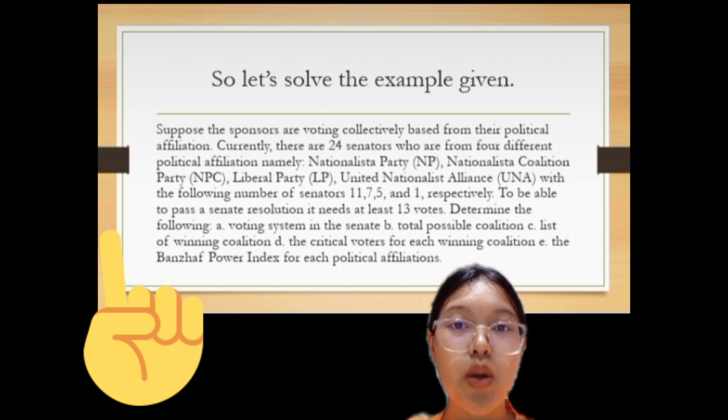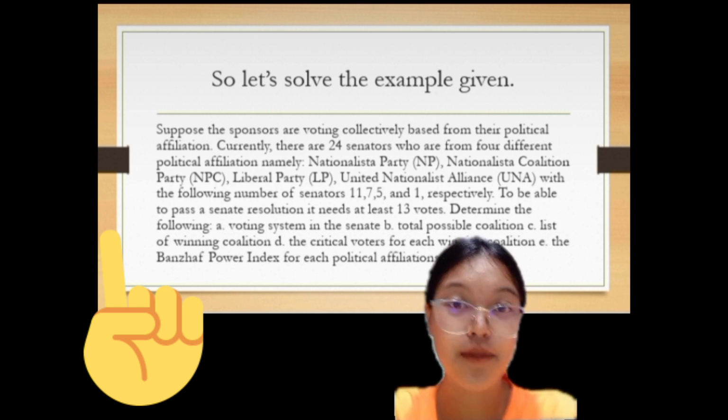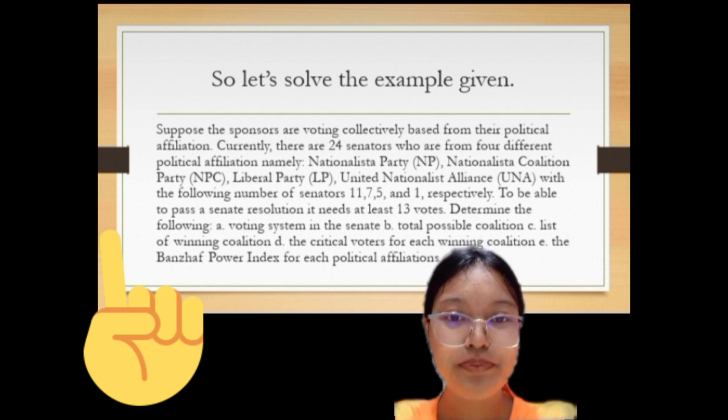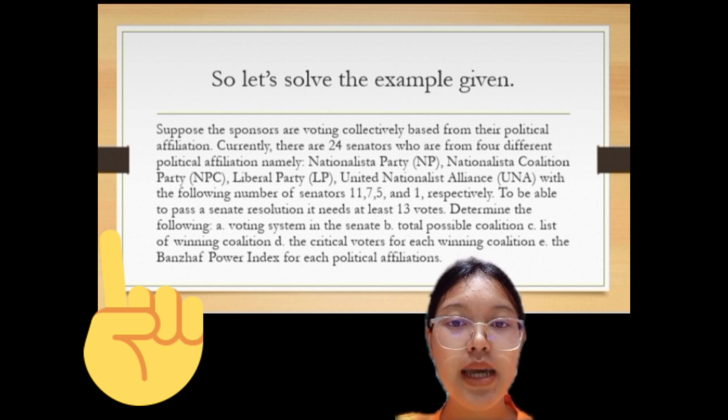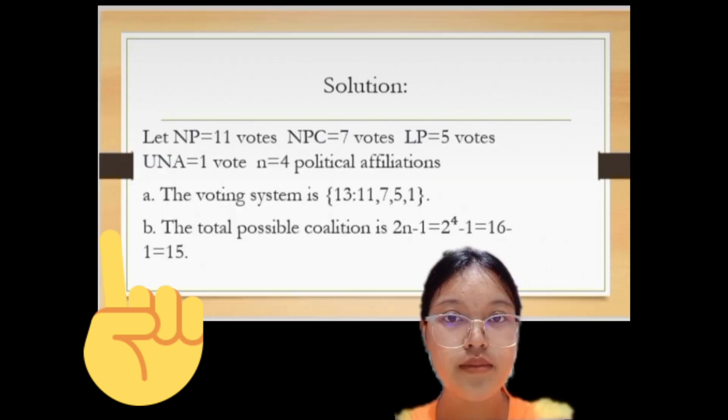Determine the following. A. The voting system of the Senate. B. The total possible coalitions. C. The list of all winning coalitions. D. The critical voters for each winning coalition. And E. The Banzhaf Power Index for each political affiliation.